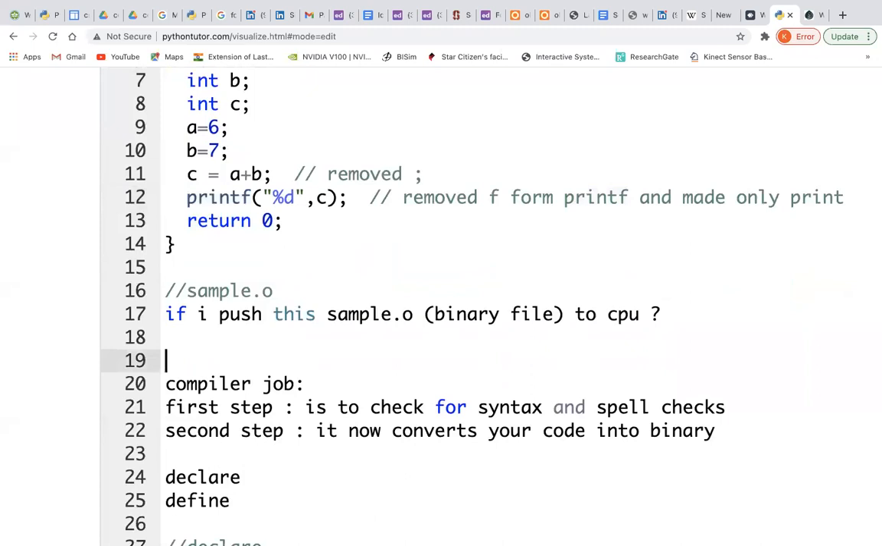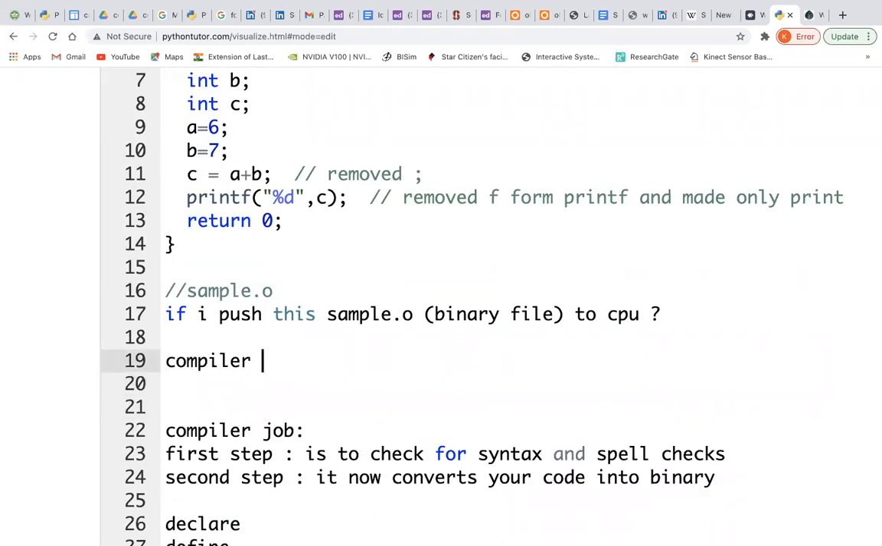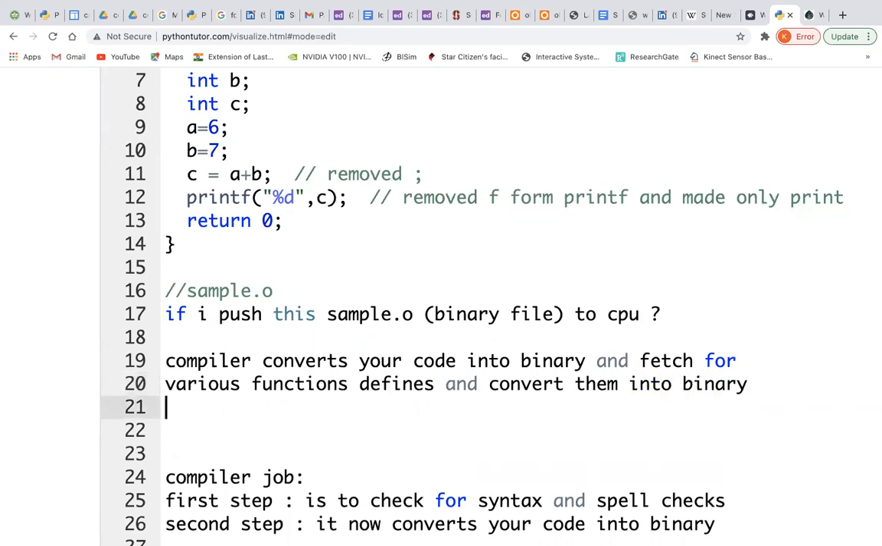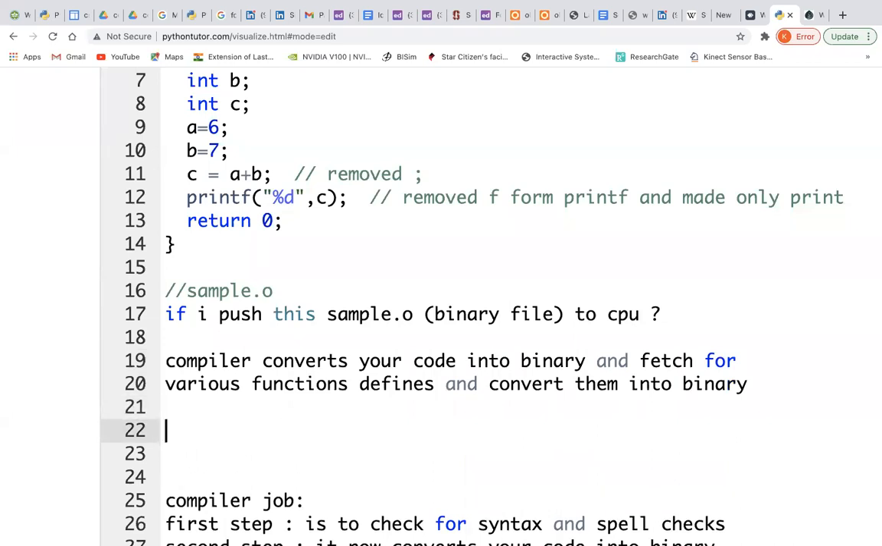What does the compiler do? The compiler converts your code into binary and fetches the various function definitions, and converts them into binary.